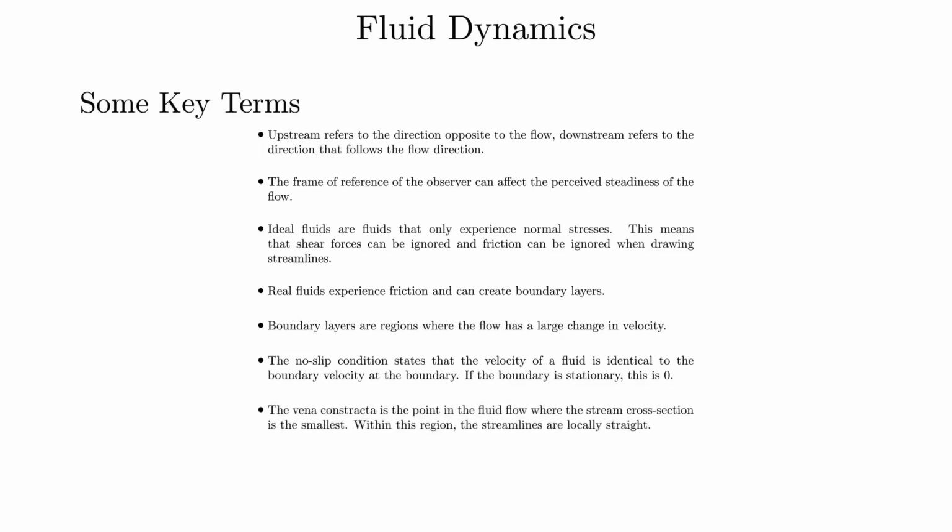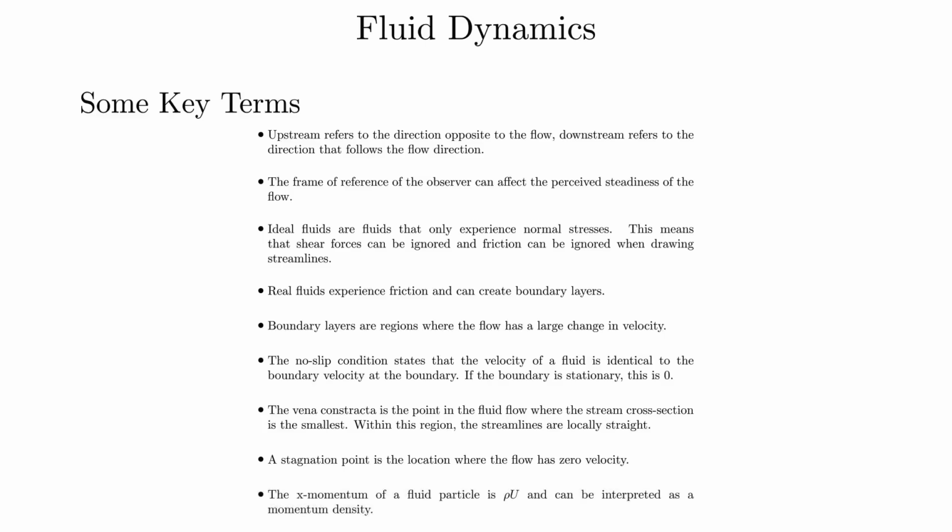The vena contracta is the point in the fluid flow where the stream cross-section is the smallest. Within this region, the streamlines are locally straight. A stagnation point is the location where the flow has 0 velocity. The x-momentum of a fluid particle is ρu and can be interpreted as momentum density.